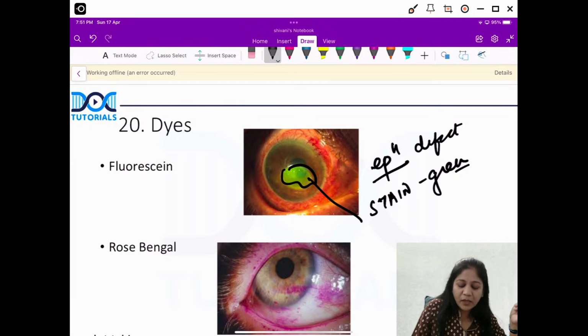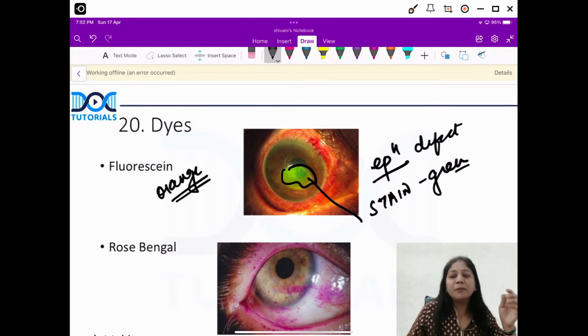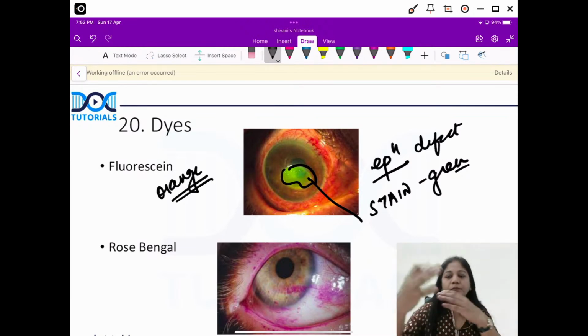Basically, the dye is of orange color. That is an orange color dye, but when you see this cornea under the blue filter of slit lamp, the epithelial defect appears green. Okay, so fluorescein dye is important.